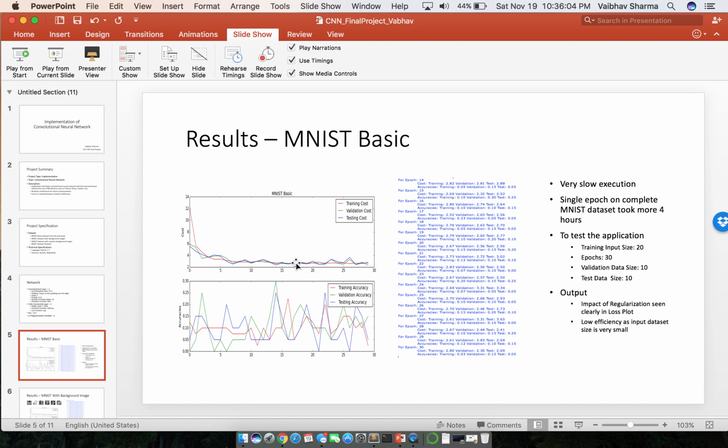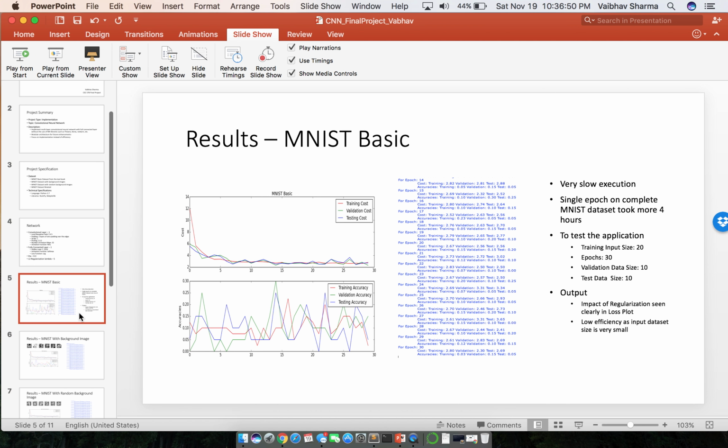The output for the basic MNIST data set, as you can clearly see, shows the cost function going down in the initial part. This is because of the regularization I applied in my code. When I initially ran the code on the complete data set, it took more than 4 hours to run just one epoch. That's the reason I brought it down to a training input size of 20. The number of epochs I reduced to 30, the validation data size was 10, and the test data size was 10. That's the reason I'm not getting better accuracies, because the learning might have stopped.